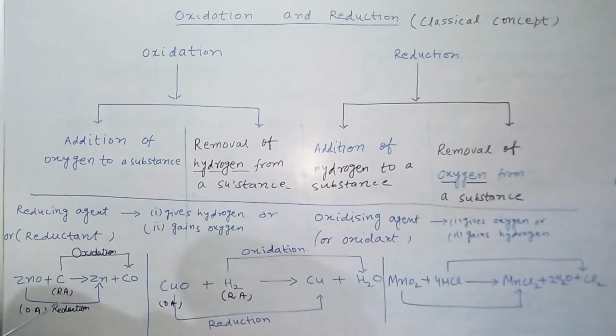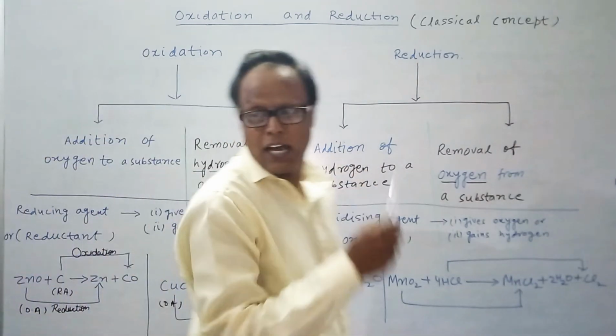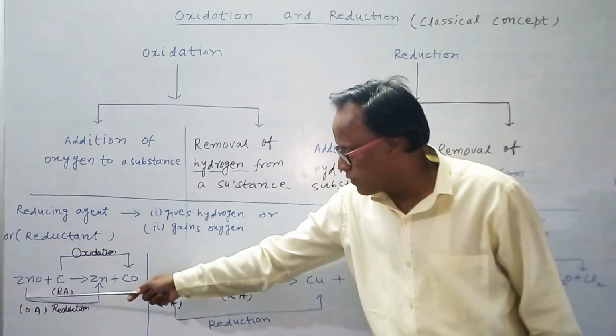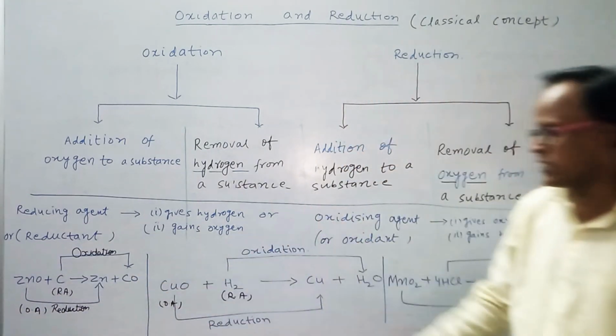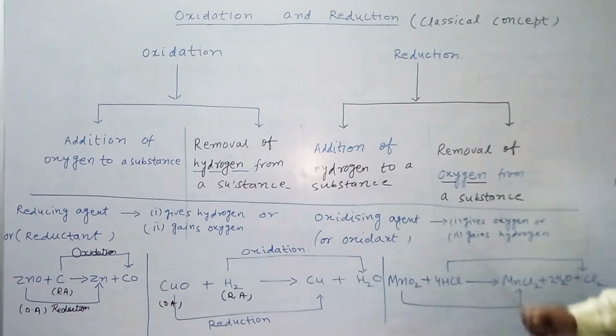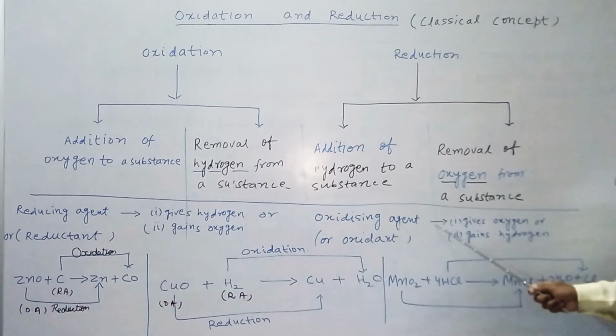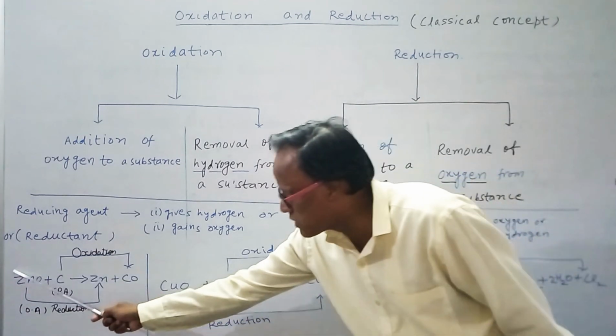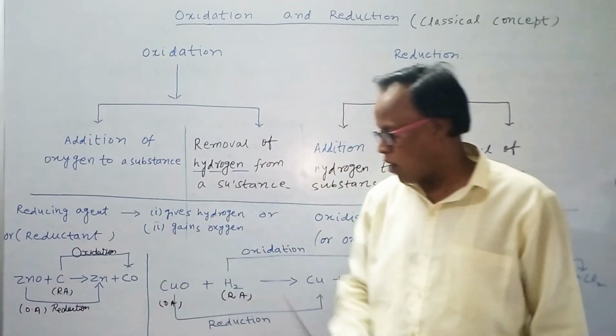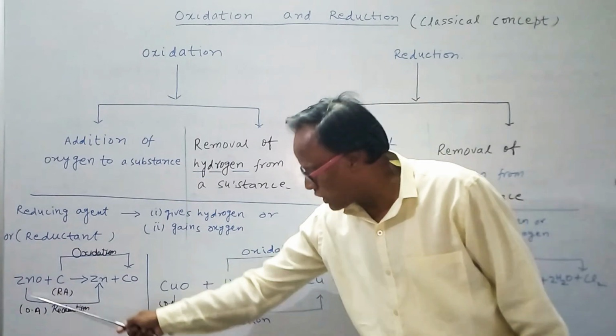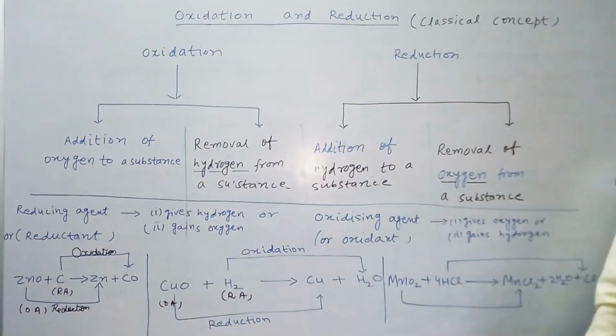Here I write down RA: RA means reducing agent, and ZnO is your oxidizing agent. Here ZnO behaves as an oxidizing agent. Why is it an oxidizing agent? Because an oxidizing agent gives oxygen or gains hydrogen. So here ZnO gives oxygen to carbon, therefore carbon is a reducing agent.